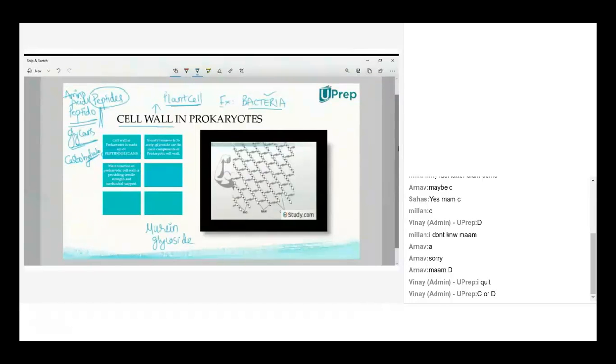See the structure. If you observe the cell wall structure of bacteria under the electron microscope, this is how it looks. The structural representation: here the chain structures are there.